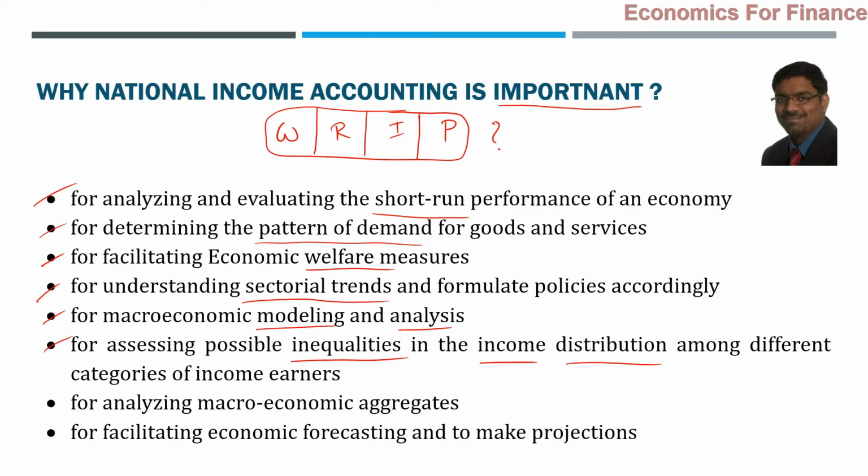That shows the trends, that shows the understanding of how the inequalities in the income distribution could be there in an economy when we compare different categories of income earners. For that analysis, national income accounting data is important. And naturally, for analyzing the macroeconomic aggregates, aggregates are always about the broad level, national level data. Those can be analyzed by using the national income accounting information.